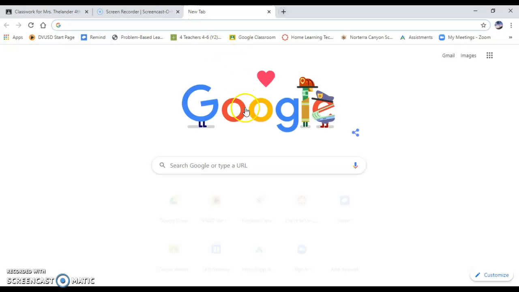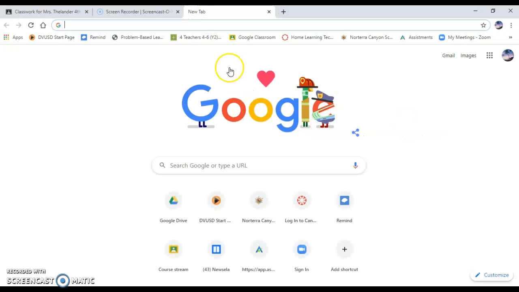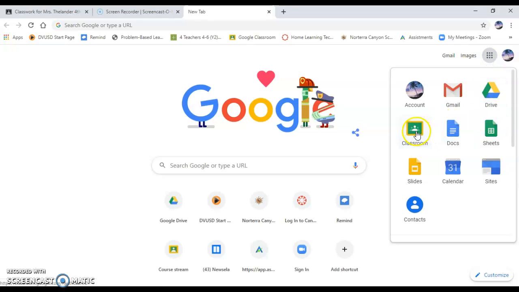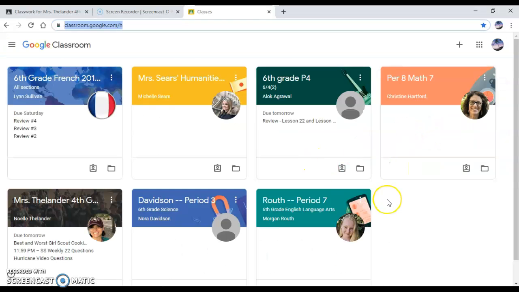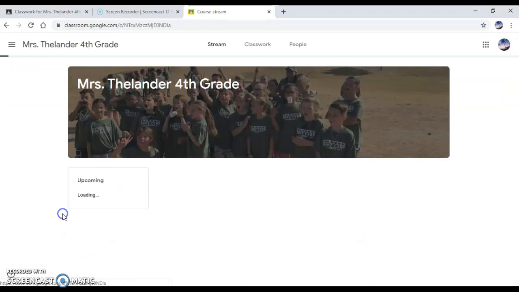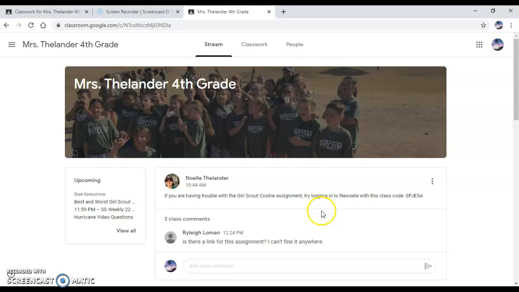Okay. And then what I'm going to do is I'm going to go up here to this plus sign and I'm going to click that. It's going to open up a new tab. When I open that new tab, I'm going to click on Google Classroom. And if you don't have it pinned up there, you click on this little waffle and it'll bring you to the classroom. Now, you're going to be looking at Cassidy's screen because I'm using her account right now so that I can show you. So obviously, you only have one Google Classroom. She has many. But I'm going to go ahead and open up the Google Classroom there.